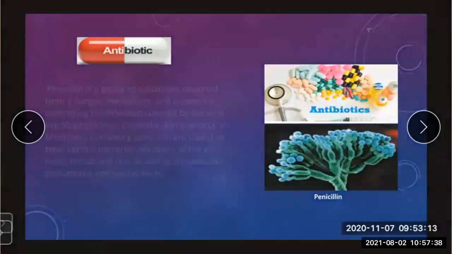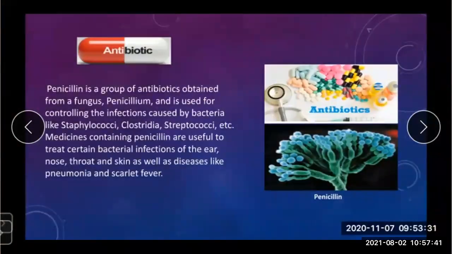Now, what is penicillin? Penicillin is a group of antibiotics obtained from a fungus, Penicillium. What is the name of the fungus? Penicillium. And from it this antibiotic, penicillin, was produced. For what purpose is penicillin used?